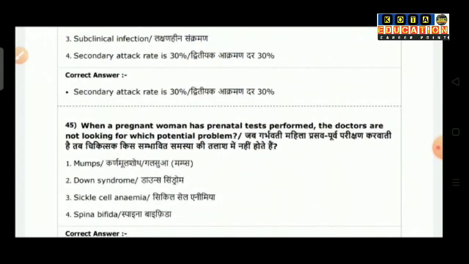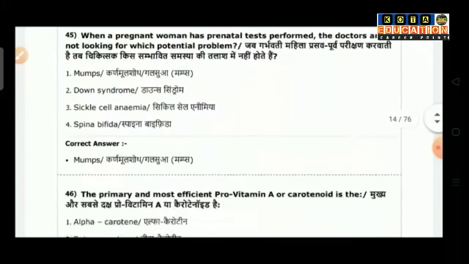Question number 45: A pregnant woman has a perinatal test performed. The doctors are not looking for which potential problem? Option 1 is mumps, option 2 is Down syndrome, option 3 is sickle cell anemia, option 4 is spina bifida. So the correct answer is mumps.